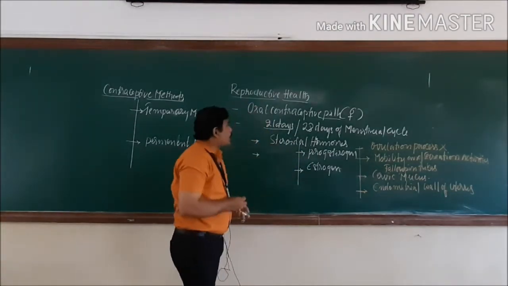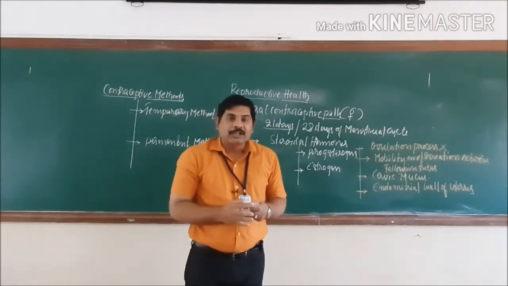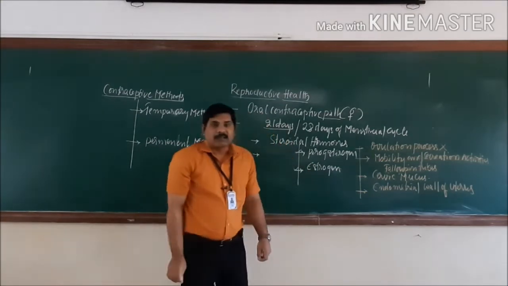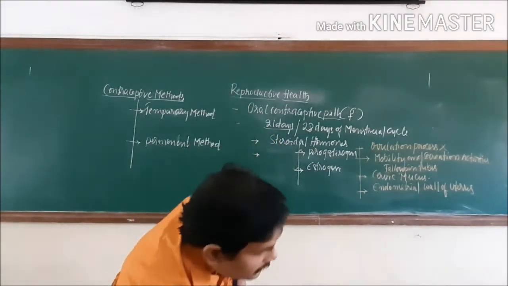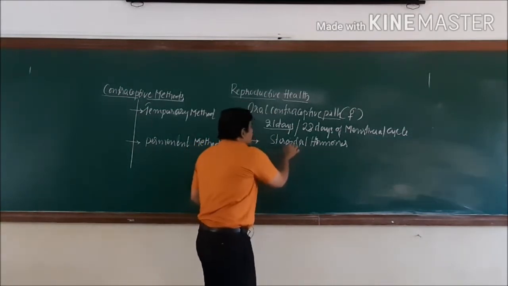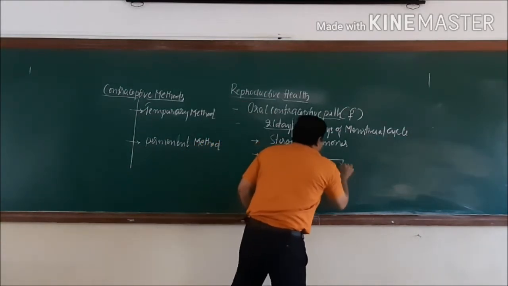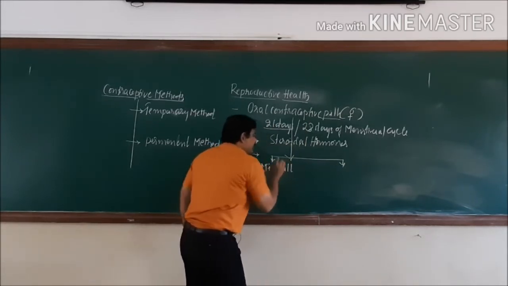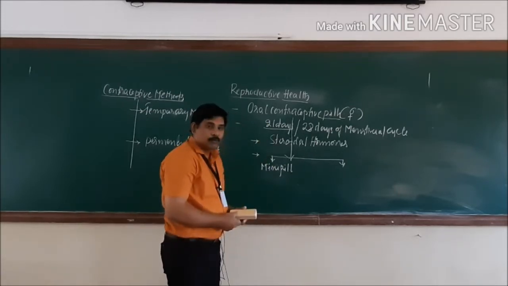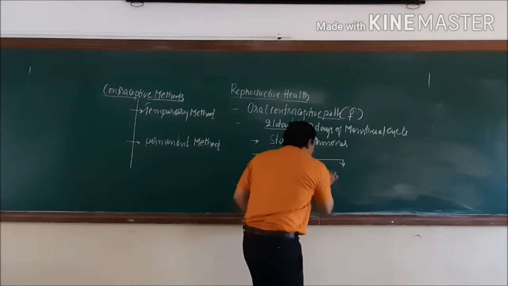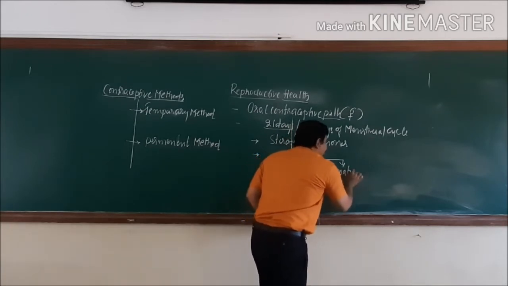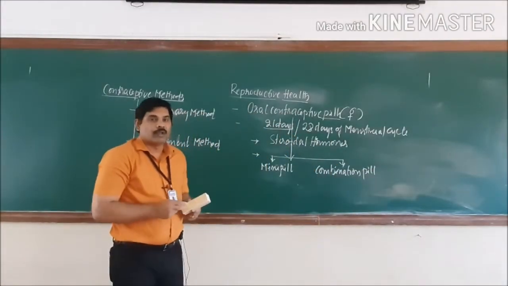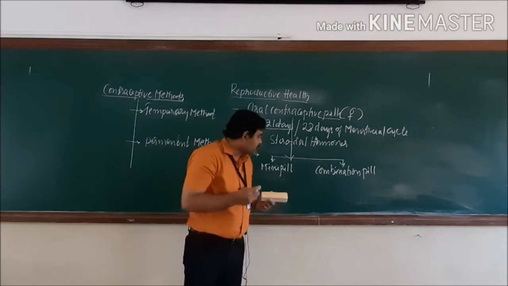Oral contraceptive pills are categorized into two different types based on the type of hormone present in the pill. Let us see the two types of contraceptive pills. One type is known as the mini pill, whereas the second category is the combination pill. Then what makes the difference between these two? On which basis is this classification made? Let us see.